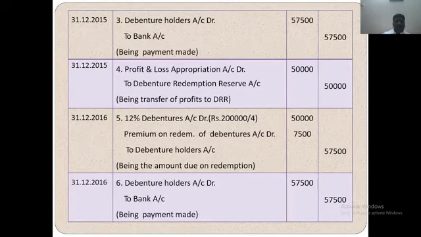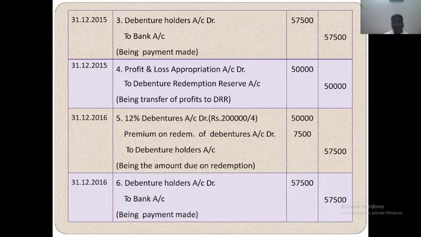The next, debenture paid to debenture holder. Debenture holder account debit to bank account 57,500. This amount can be adjusted out of profit and loss account. Profit and loss account debit to debenture redemption reserve account.